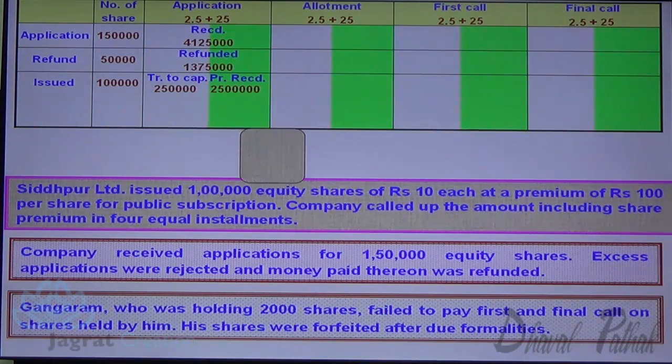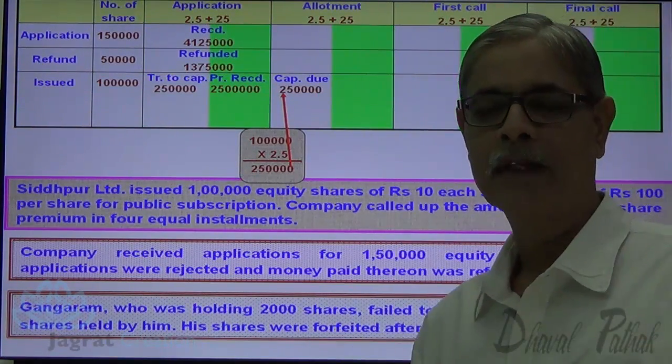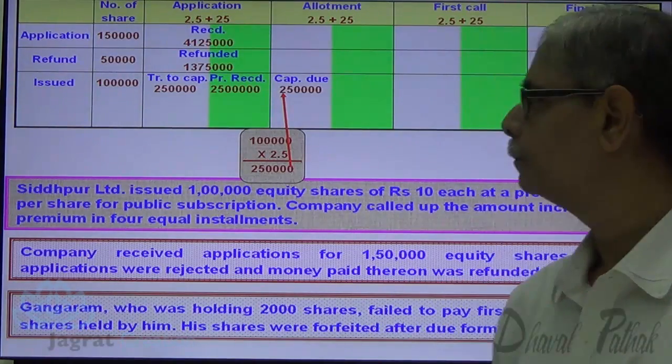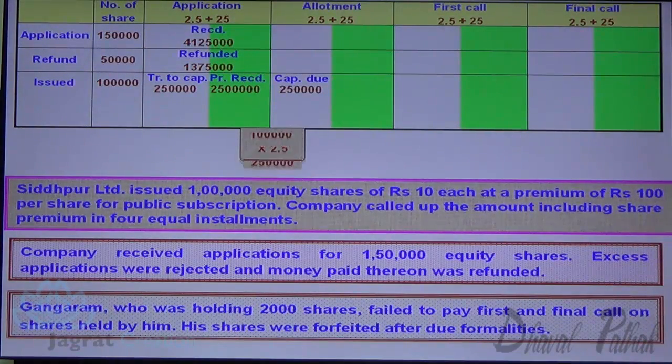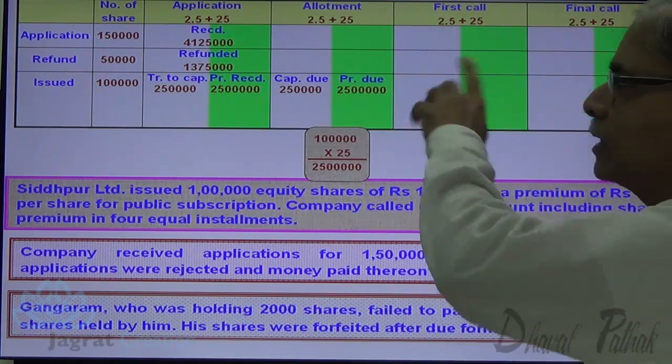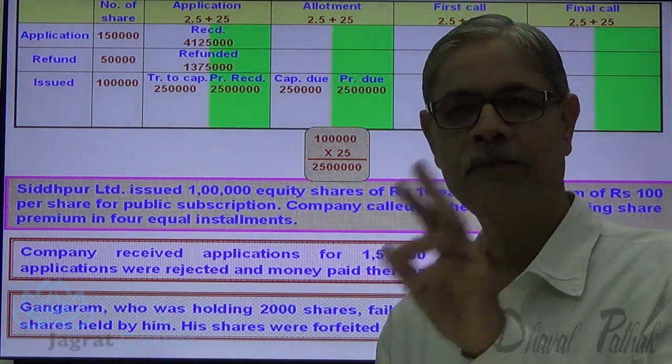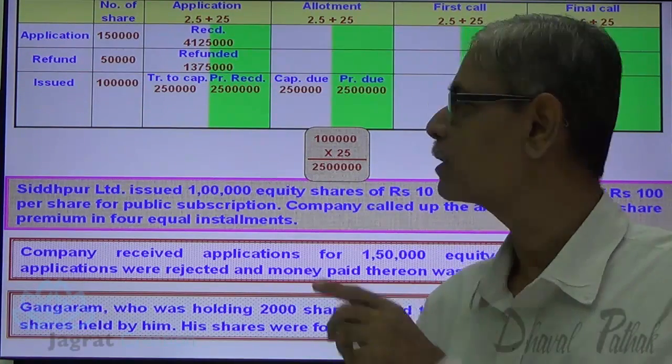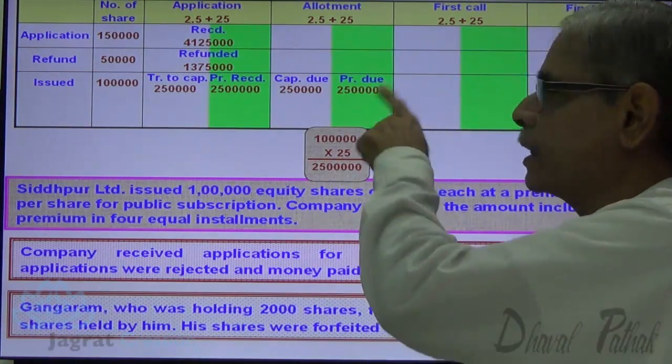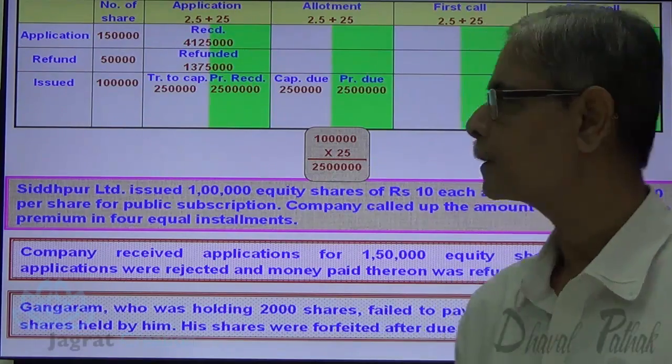Now, capital due when allotment is demanded: 2,50,000 capital gets due when the allotment demand is made. This is the security premium demanded. So the total amount demanded with allotment includes capital element 2,50,000 and security premium element 25 lakhs.